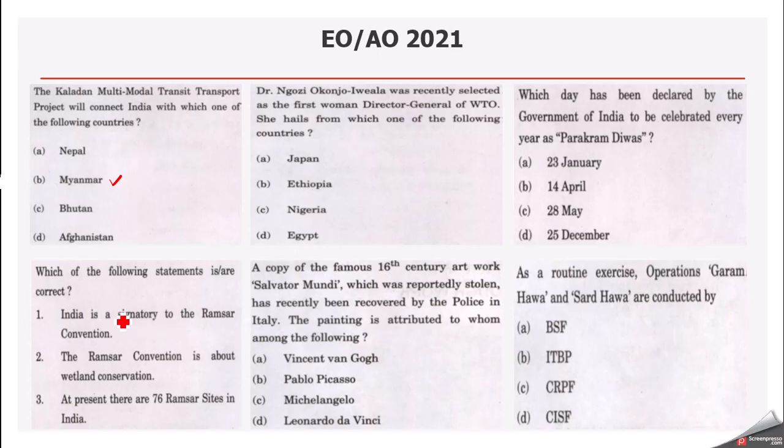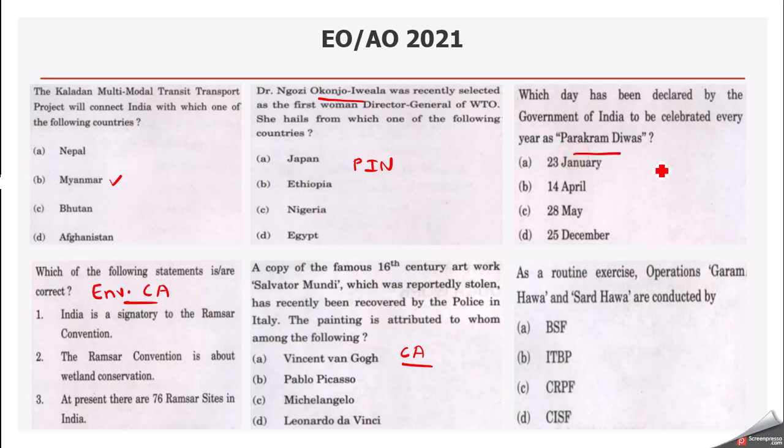Then this question is based on Ramsar Convention and you have to prepare important Ramsar sites in news. So little bit of environment current affairs can be seen here in this examination. Here the person name is mentioned and she is the first woman Director General of WTO. So we have been asked she belongs to which country. So again person in news. Then some painting was stolen and that has been recovered recently by police. So that painting is attributed to whom? So this was again a specific current affair question.